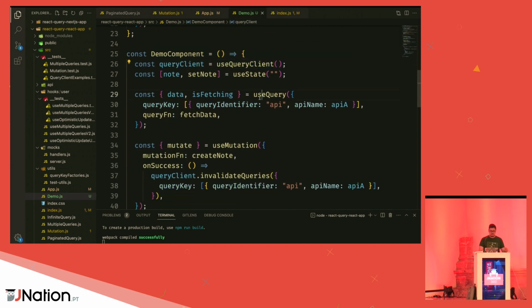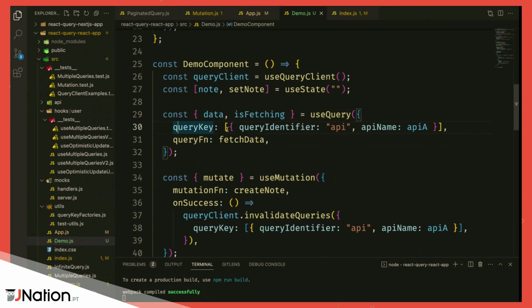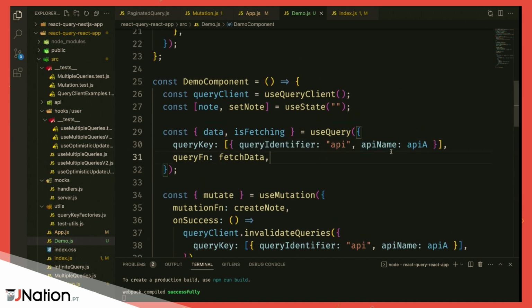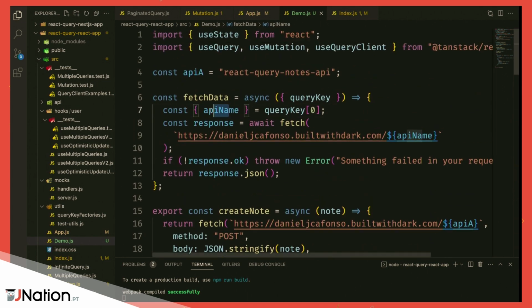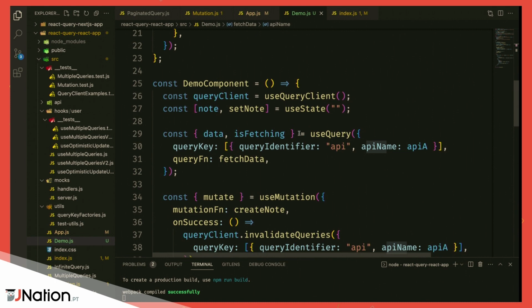But first, let's go into our use query hook. So this use query hook has our query key, which is an array, and then our object with the query identifier and the API name. This API name, like I showed you already, is going to be sent into our query function so we can customize the way that we get our data. And then we are destructuring two things from it. We get our data, which is the data that comes from the query. If we wanted, we could also get the error, if we were handling error scenarios, but in this case, I'm just expecting everything is going well. And then we destructure isFetching.